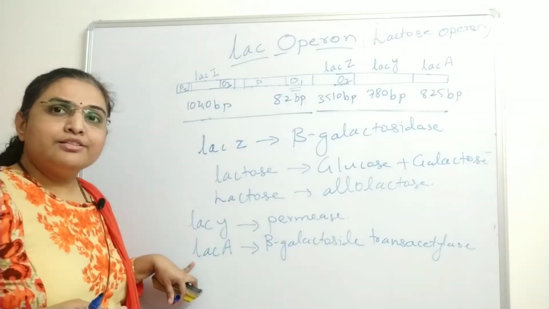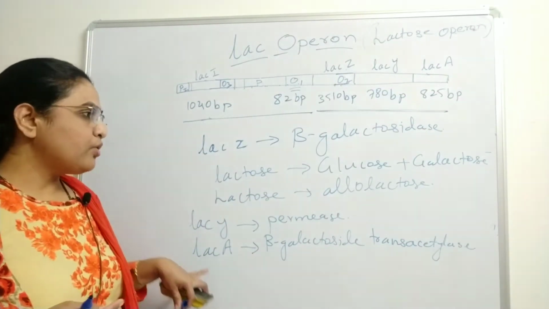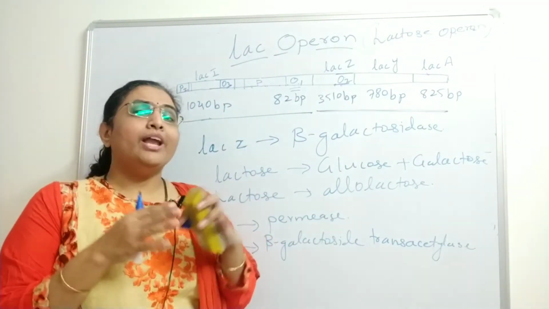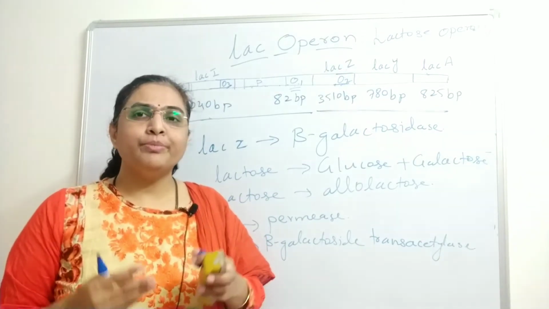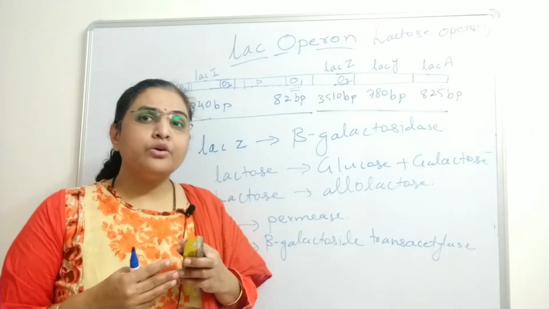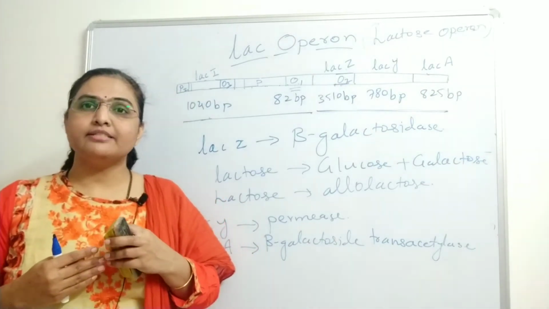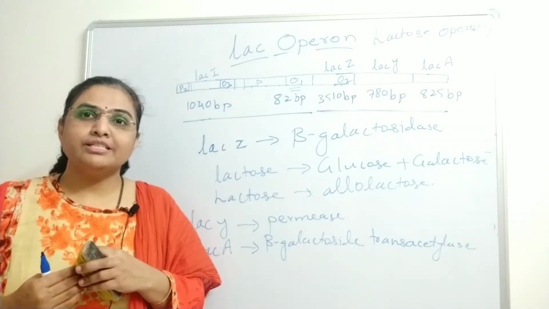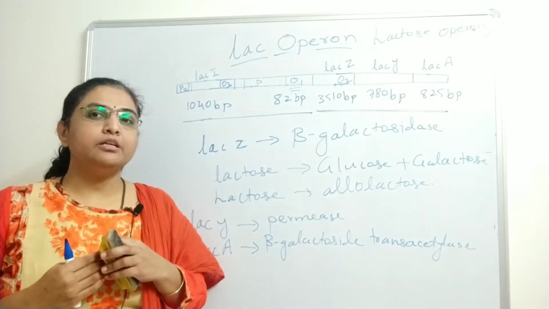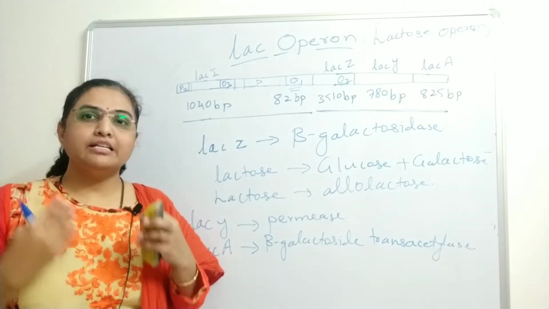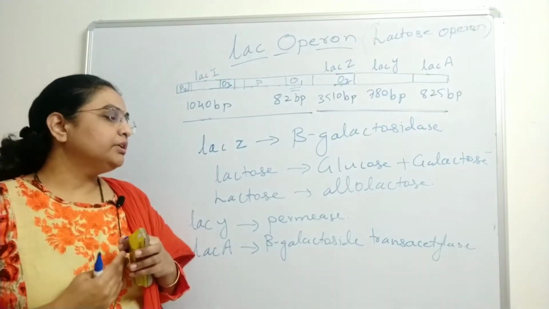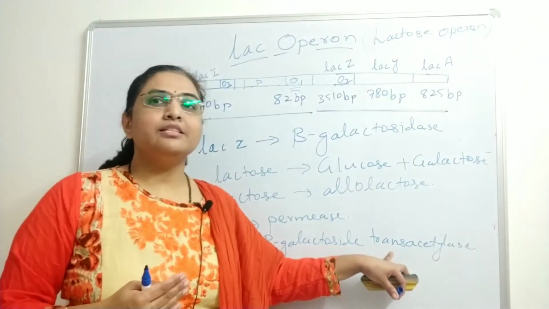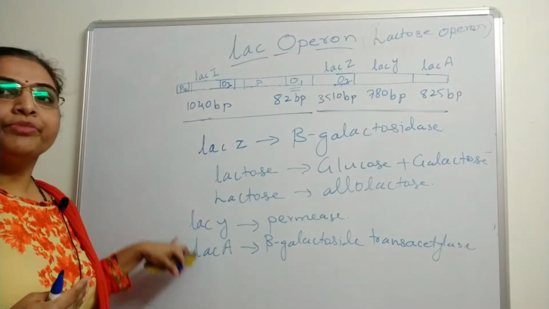And the last structural gene is lacA. It encodes an enzyme, beta-galactoside transacetylase. Whenever there is a high concentration of beta-galactoside in the cell, it is toxic to the cell. To prevent this toxicity, the beta-galactoside gets acetylated, and that acetylation is done by the enzyme beta-galactoside transacetylase, which is encoded by lacA.